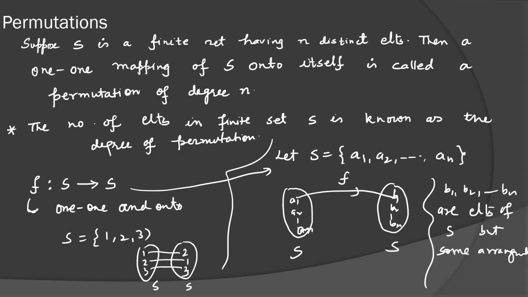There can be more than one arrangement. We will see how many arrangements are possible. Actually, we are dealing with permutations, but the elements are the same.